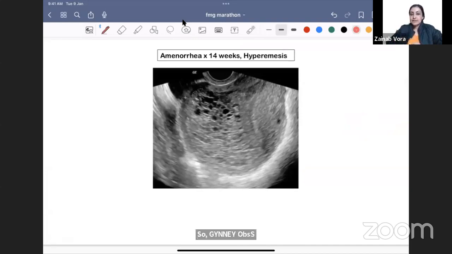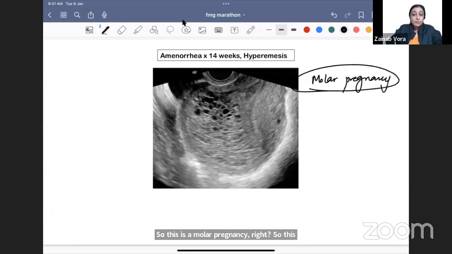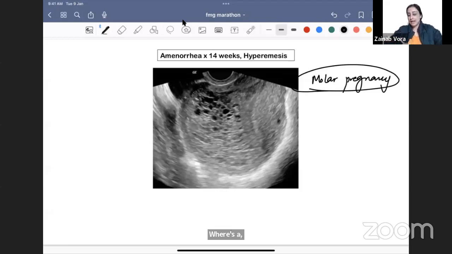If I tell you there is history of amenorrhea, hyperemesis here, and this is the ultrasound. So I was expecting to see a baby on the ultrasound when the female is 14 weeks pregnant. But what I see are these grapes. I'm seeing cysts. So this is a molar pregnancy, right? So this looks like hydatidiform mole. Remember hydatid, we saw the snowstorm appearance, honeycomb appearance. It looks just like that, which is why they named it hydatidiform mole. So this is a molar pregnancy.